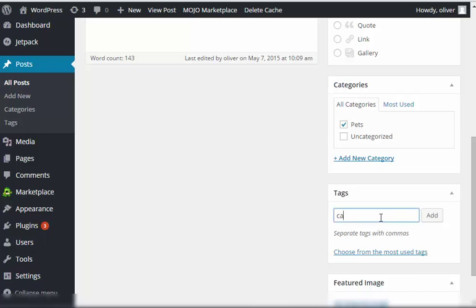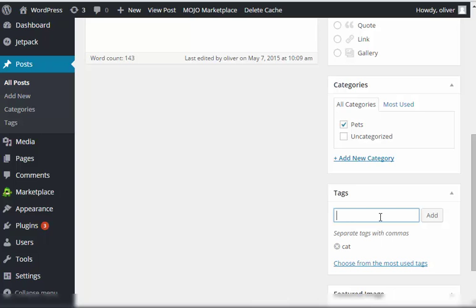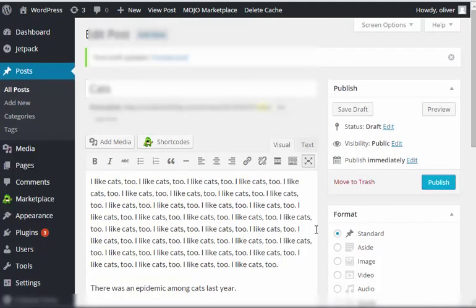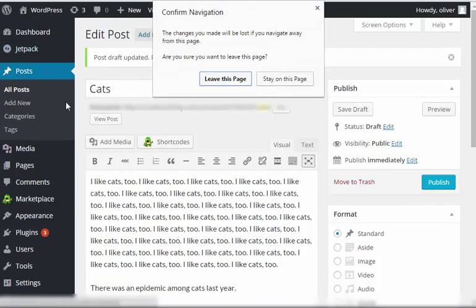There was an epidemic among cats last year. So I'm going to add the tag cat because the keyword cat is still related to the article. Add. I'm going to put epidemic because the article still talks about an epidemic. There you go. And of course, I'm going to add pet because it's still talking about pets, which in this article are cats. Please take note, I have cat, epidemic, and pet.